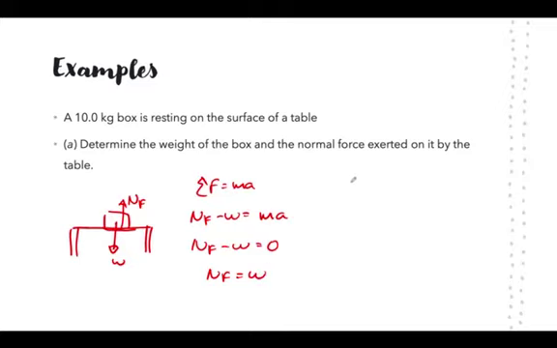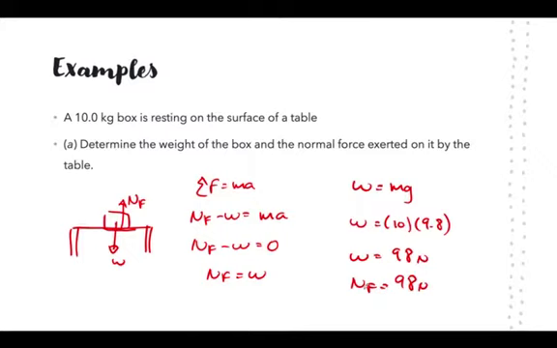So how do we find weight? Weight is equal to mg. So weight is equal to 10, which is the mass, times 9.8, which is g. So weight is equal to 98 newtons, which means that normal force will also be equal to 98 newtons.